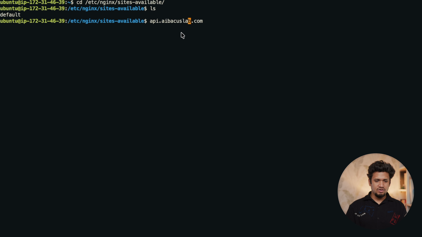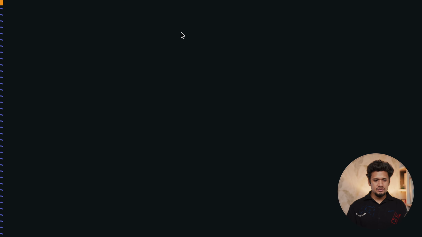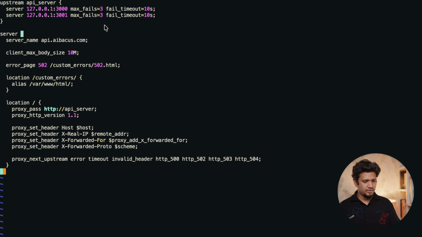So first I have to create a configuration file. Let me write sudo vi and the file name as the complete URL. Here I need to create a configuration which I am copy pasting. You will find it in the link provided in the description section. Here I've created an upstream. I'm going to call it api_server, and here I am going to create a server which will map to the local host IP address, that is 127.0.0.1 on port 3000.